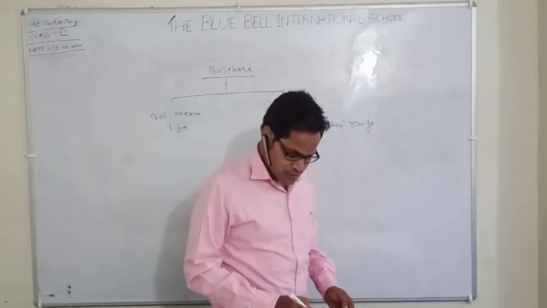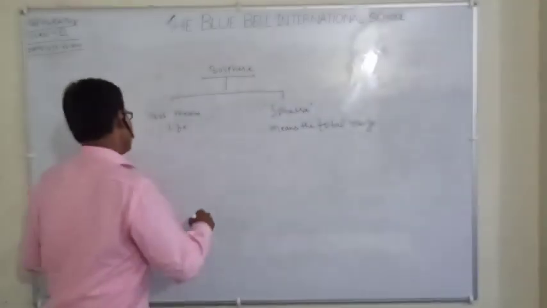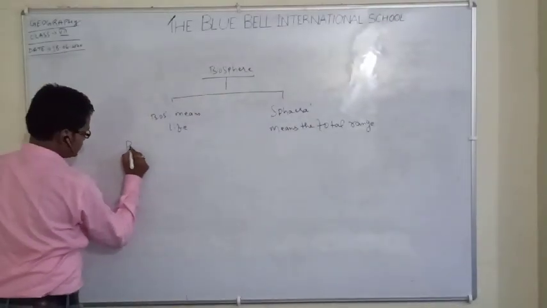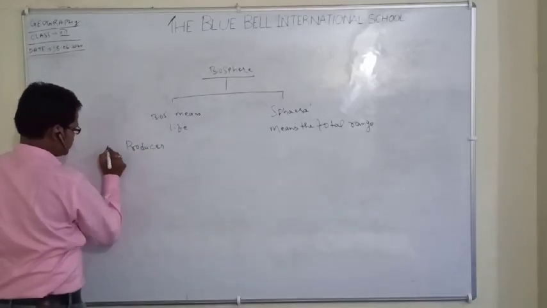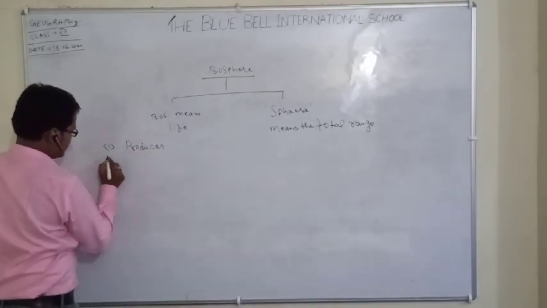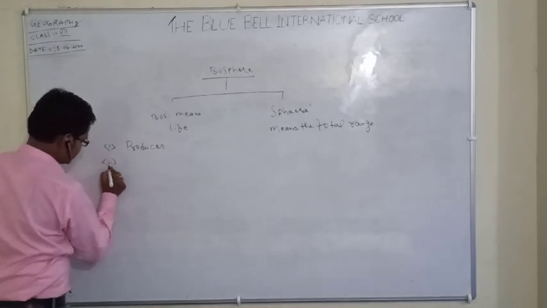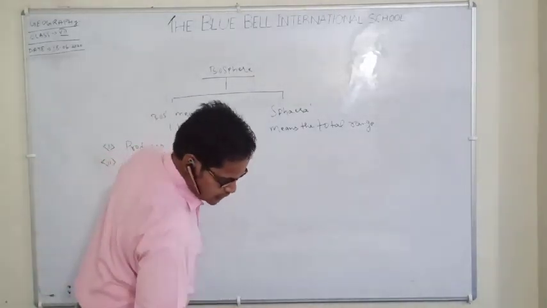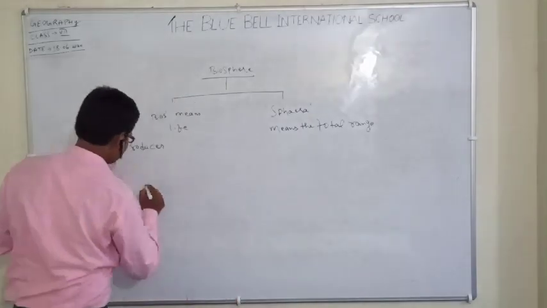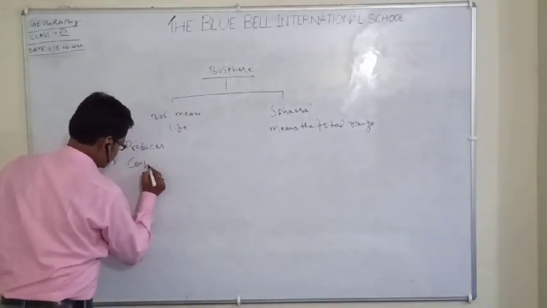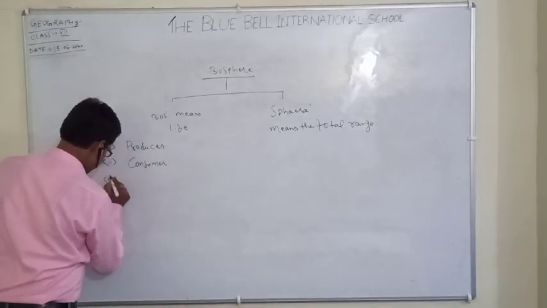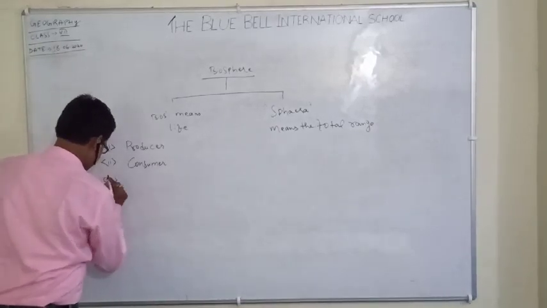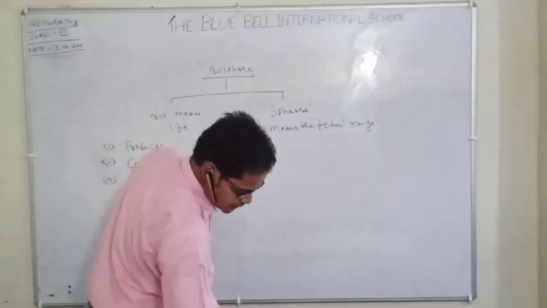First is producer, second is consumer, and third is decomposer.